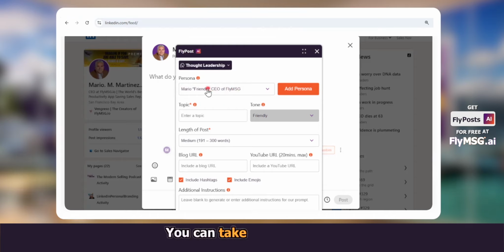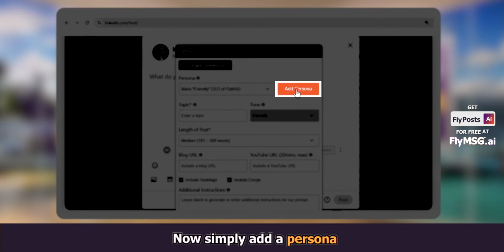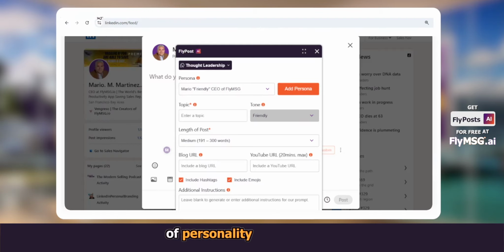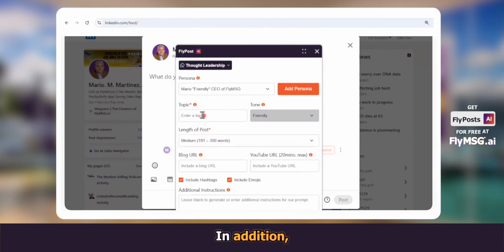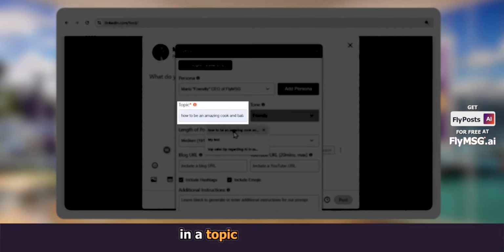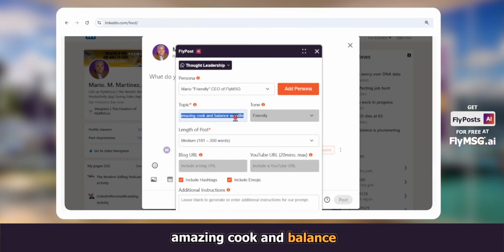Inside of here, you can take your persona and we can begin writing like you in your style and in your voice. Now, simply add a persona if you want a different type of personality, and it'll take you directly here to this page. In addition, what you want to do is add in a topic, how to be an amazing cook and balance work-life.